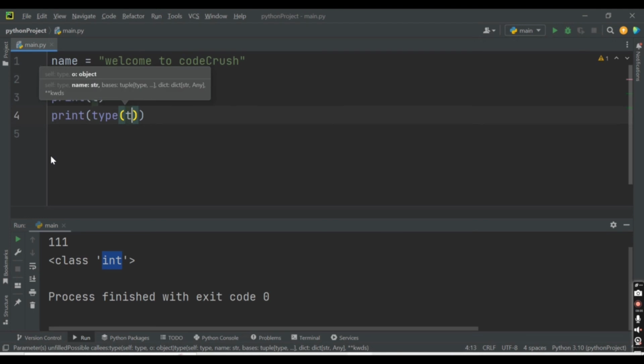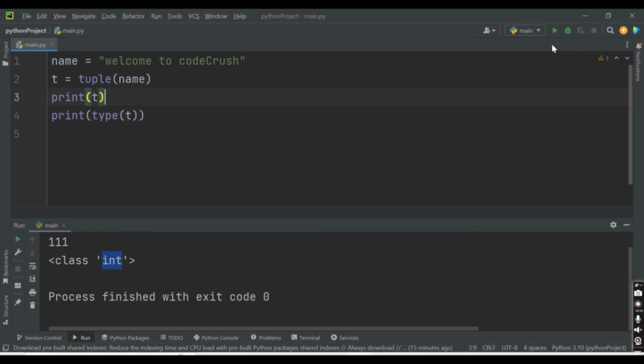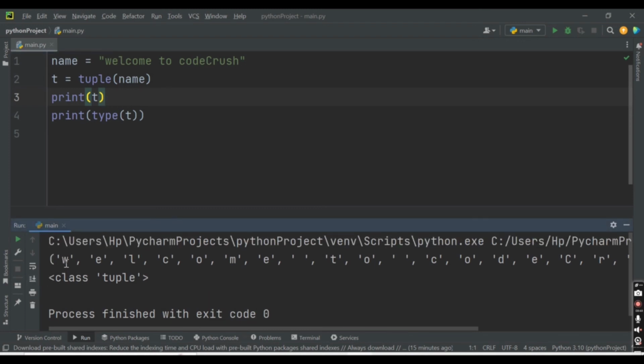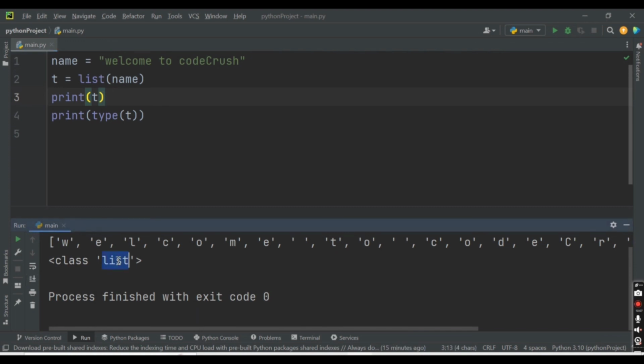So let's check whether this works. Let's run this code. See, here each character is treated as one single element inside a tuple. You can see W, E, L, C, O, M, E, 2, C, O, D, E, then C, R, U, S, H, and as it is surrounded by round brackets, the class is tuple. If I change this to the list function, then it will convert to a list. Now the class is list, as we have converted this string to a list type, and this list data type is surrounded by square brackets.